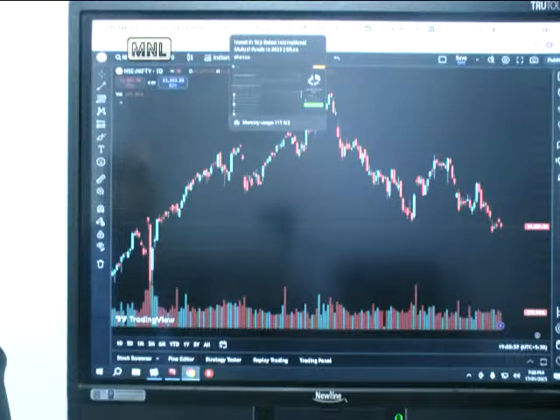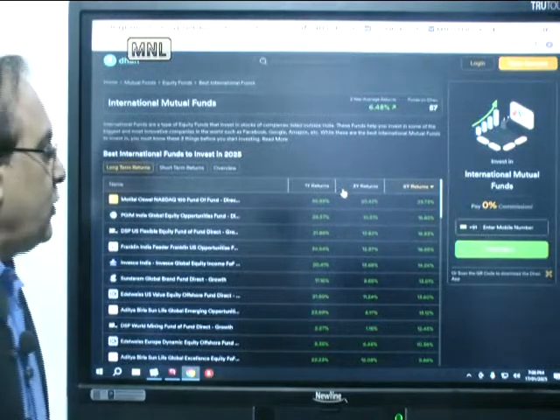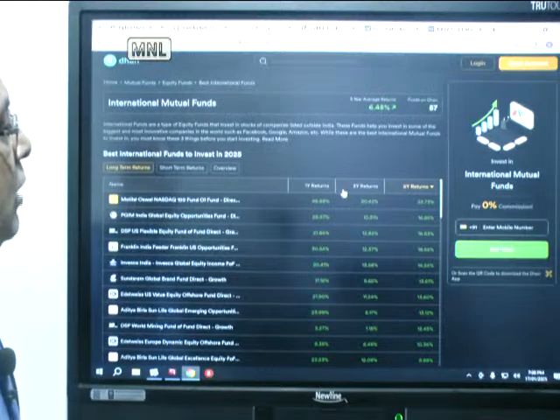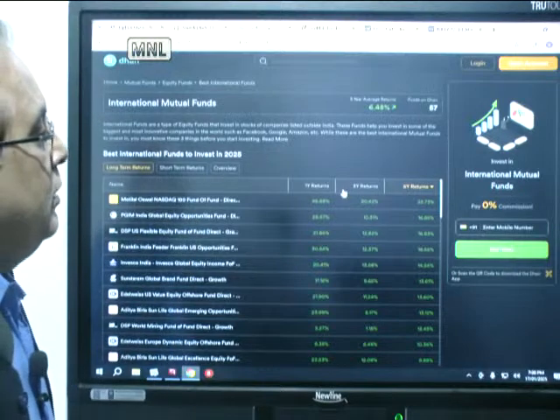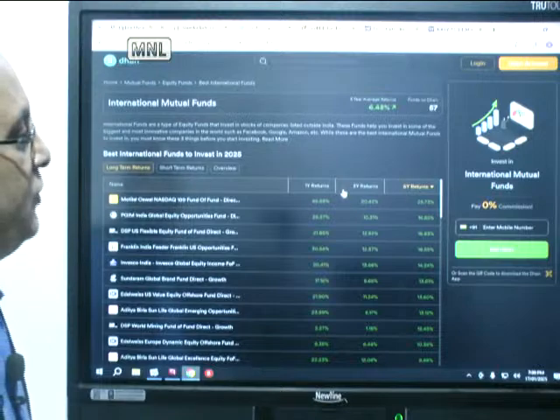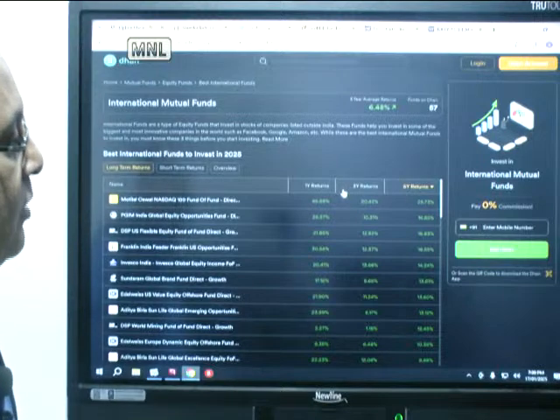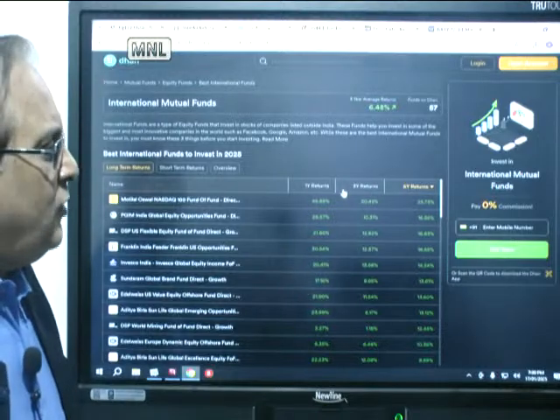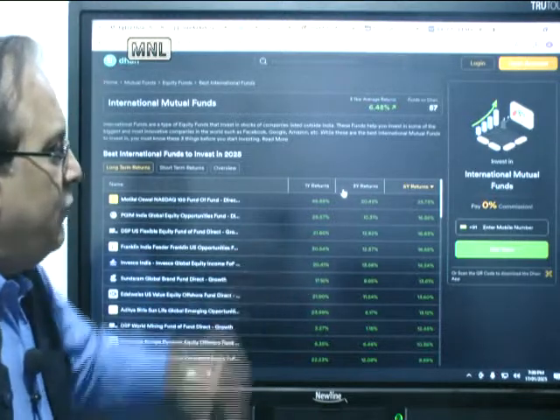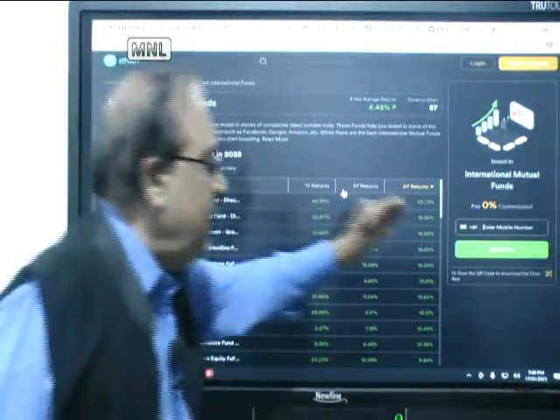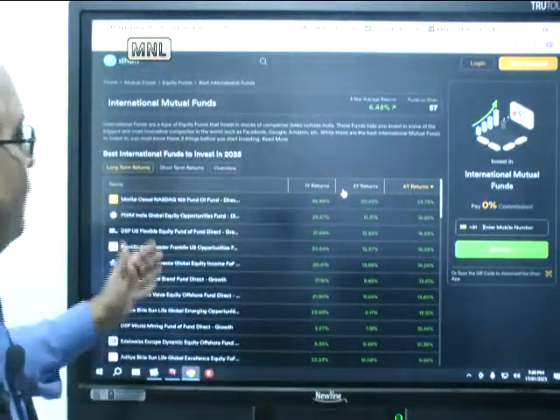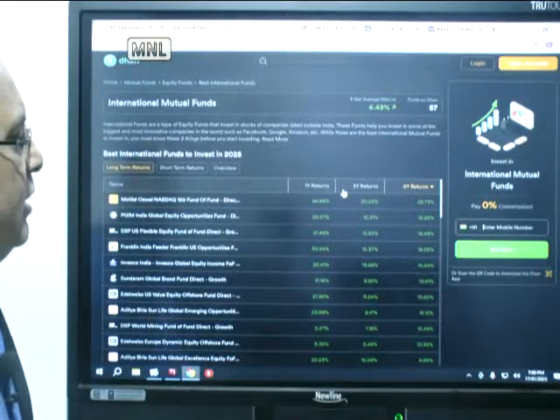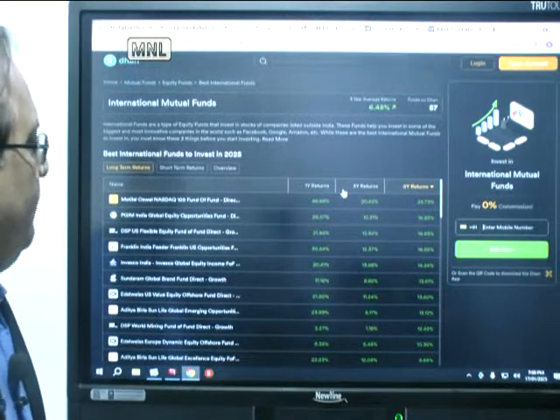But if you look at what are the things which you can do really well, see these, so you can have a look at it. Motilal Oswal Nasdaq 100 Fund of Fund. 1 year return is 47%, 3 year return is 20.5%, and 5 year return is 25.73%. I think it has beaten all our indices, except maybe for the small cap fund over a period of 3 years. I think this has given excellent results. So Motilal Oswal Nasdaq 100 Fund of Fund is a very good fund which has done very well.